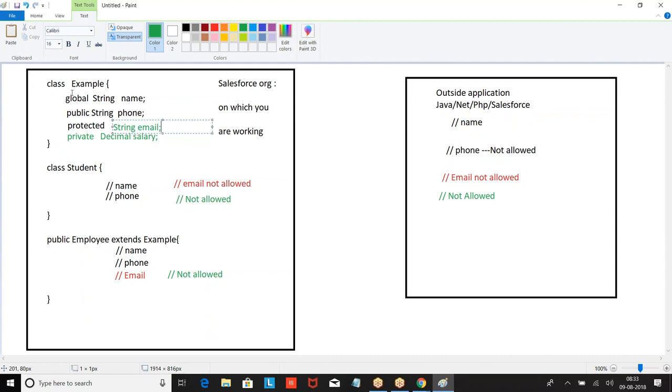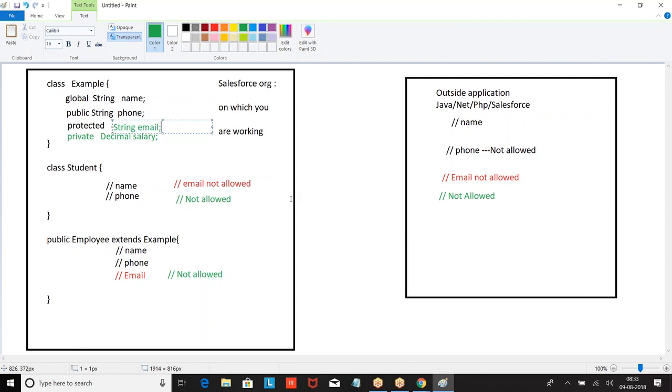But basically, why do I have to write global? While explaining this example, we didn't know what global, public, protected, and private are, so I wrote the class directly. Now you know, so you define the class properly. Email can be used in public employee extends example.